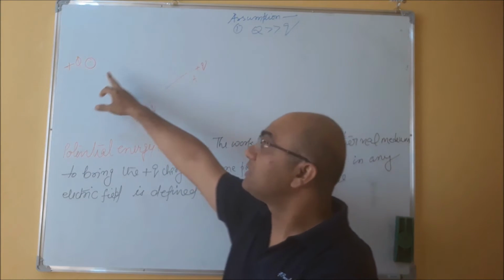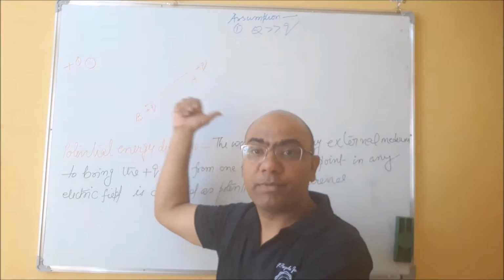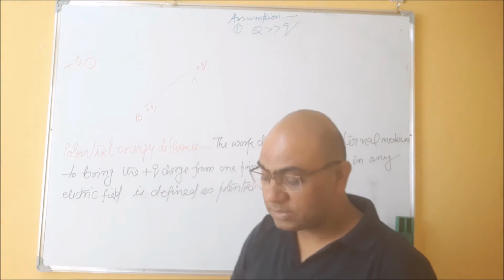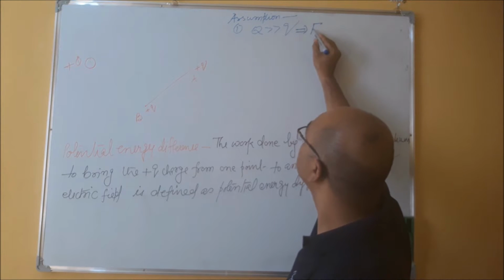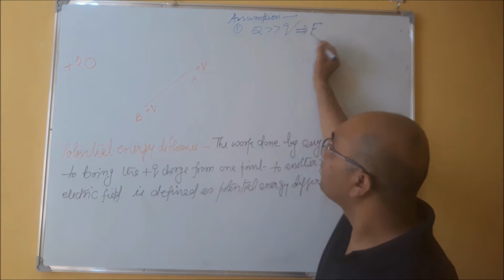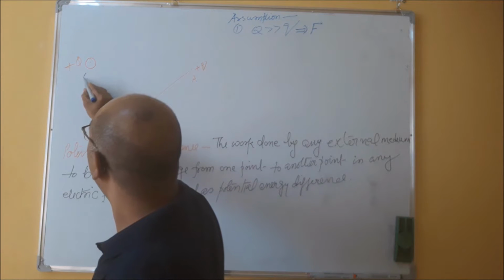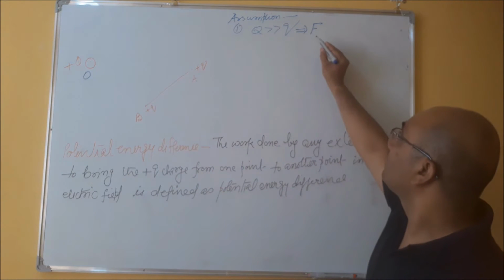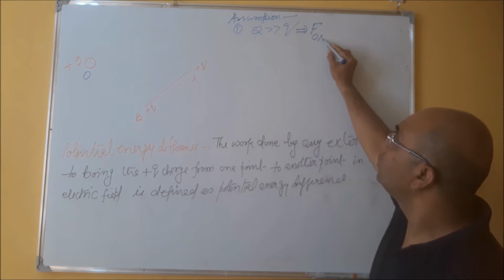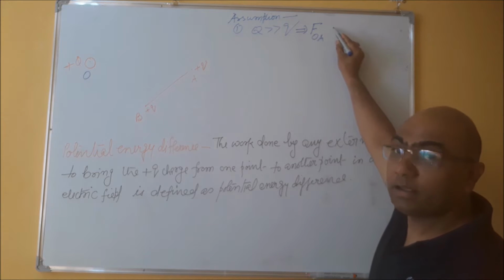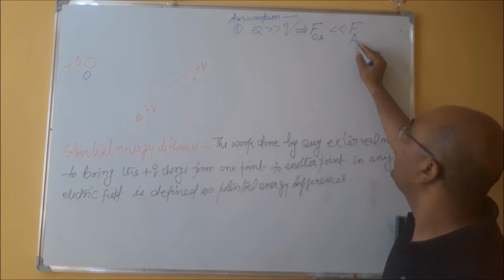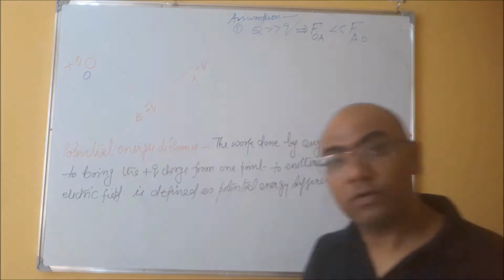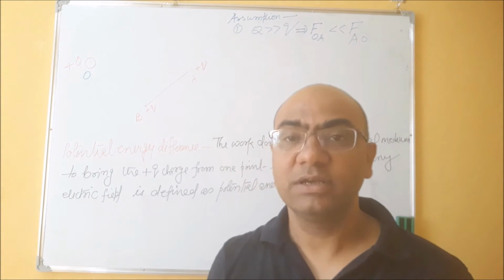Suppose this point is O. So the force on A due to q is very, very less compared to the force on A due to O. The first assumption is clear.